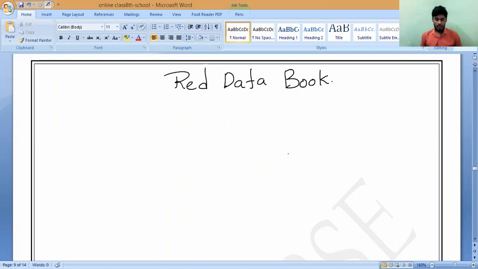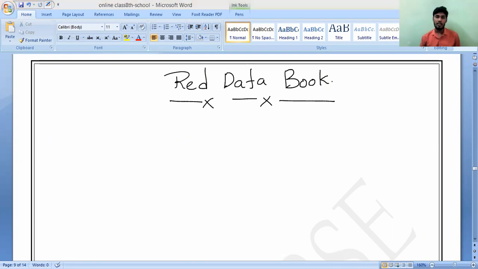It is used to mention the names of extinct and endangered species, which we studied in the last class. What is the meaning of extinct and endangered species? Extinct species means species which we are not going to see anymore. In the same way, species which are facing the risk of extinction are called endangered species.